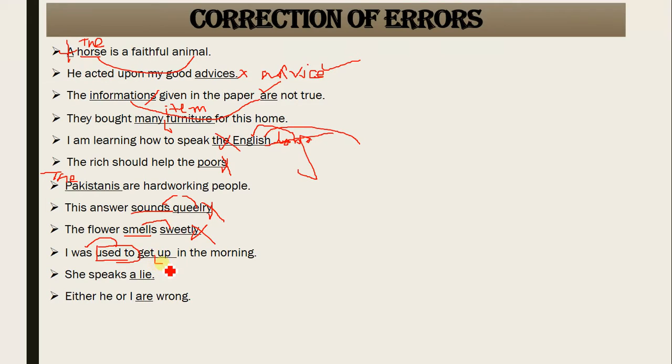Got it? You need to put the ing structure. I was used to getting up in the morning. So add the ing structure: used to getting up. So what would this become as a part of speech, what would we call this ing structure here? I was used to getting up in the morning.